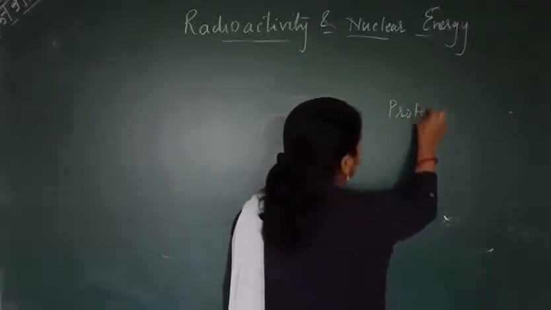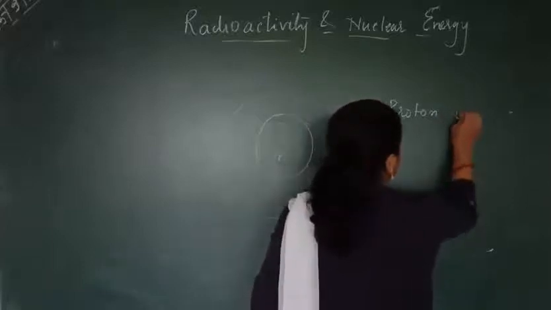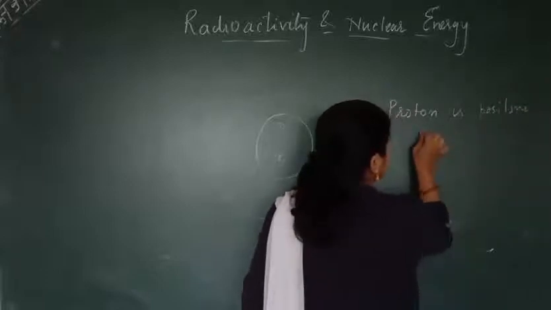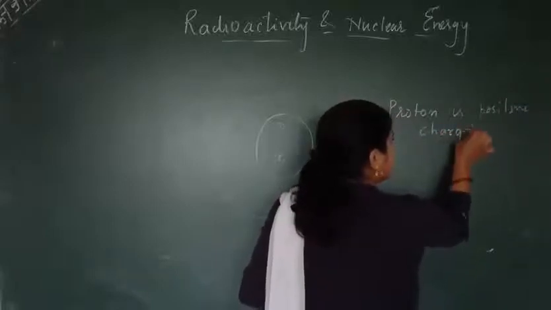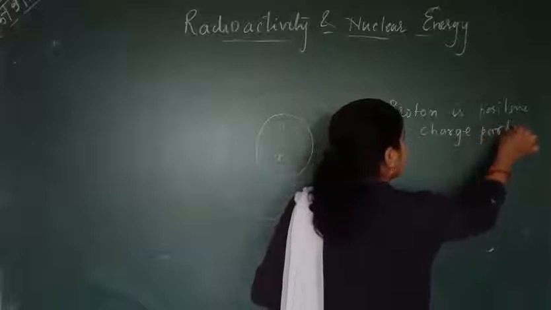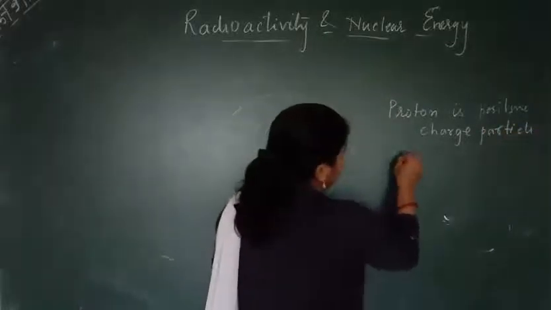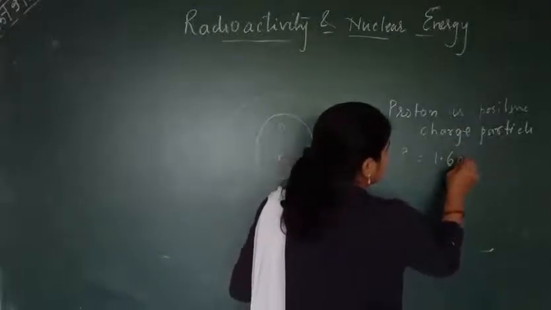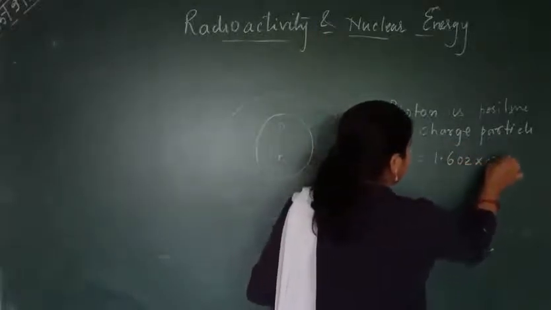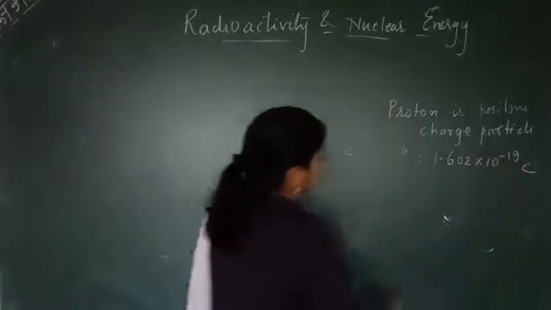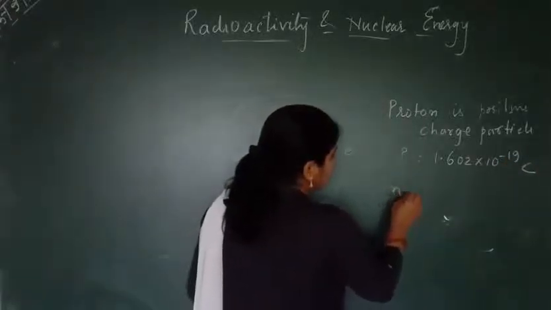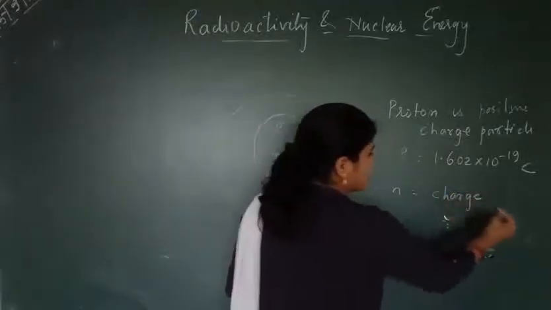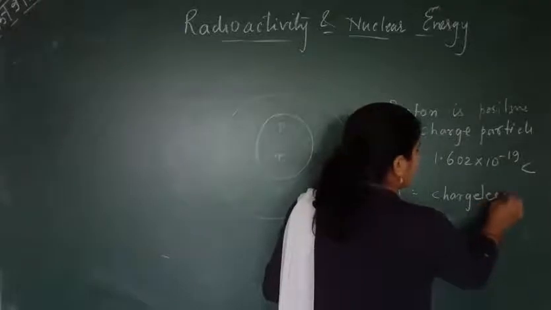Proton is a positively charged particle, and the charge of a proton is equal to 1.602 into 10 raised to power minus 19 coulomb. Neutron is chargeless. It doesn't have any charge.